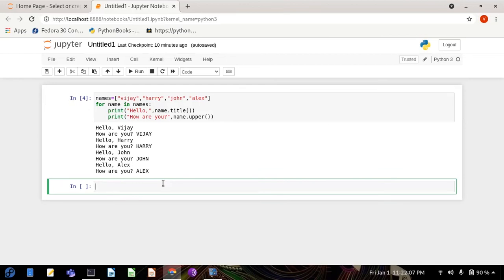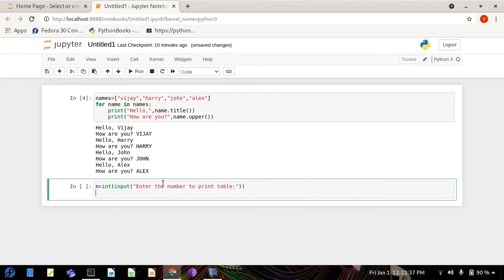Let's take n and make an input from the user for which table they want. I will print the message: enter the number to print table. The user will put the input here.